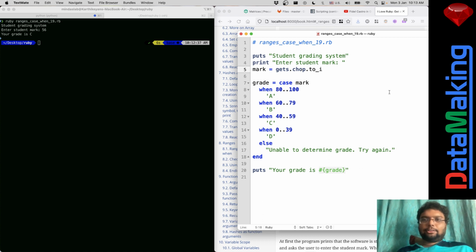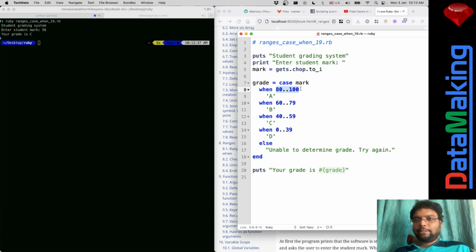And then you have the case mark. Over here in the case statement, you're using this range. If it's 80 to 100, both inclusive, then grade will become A, or 60 to 79 it will become B, 40 to 59 it will become C, and 0 to 39 it will become D. So that's how it works. I've put 56, so that lies between 40 and 59, so the grade is C.